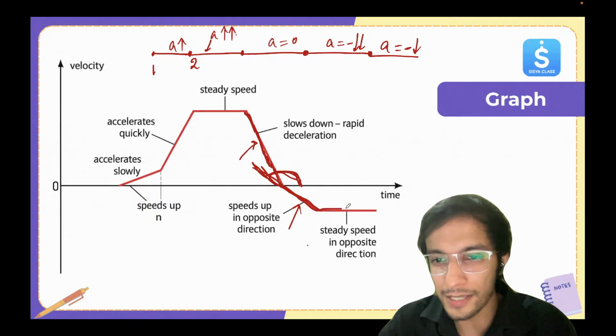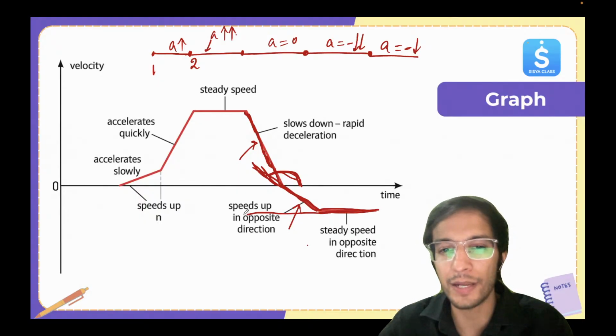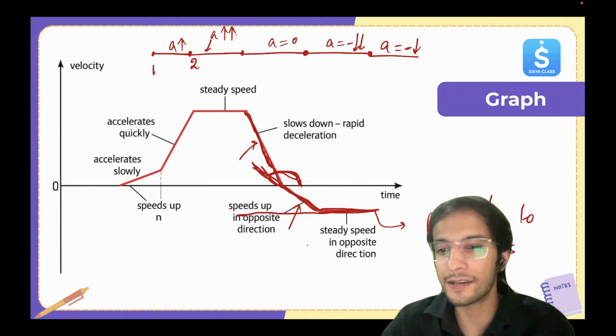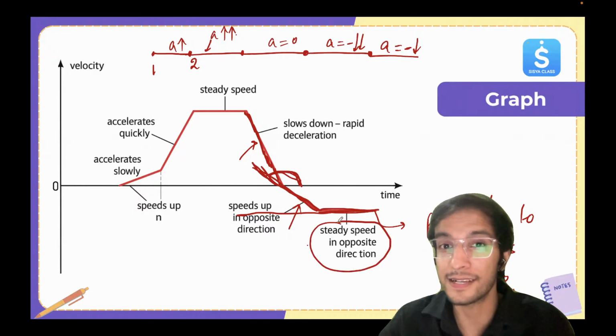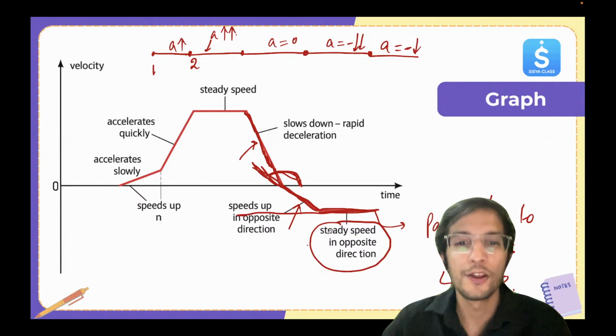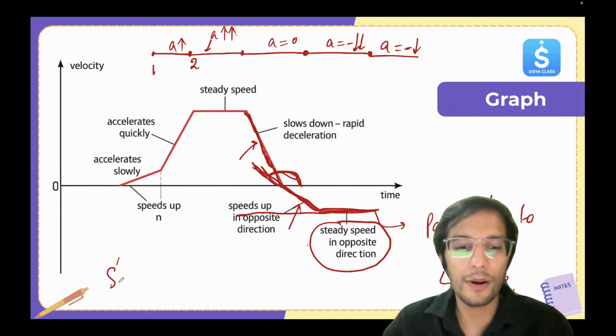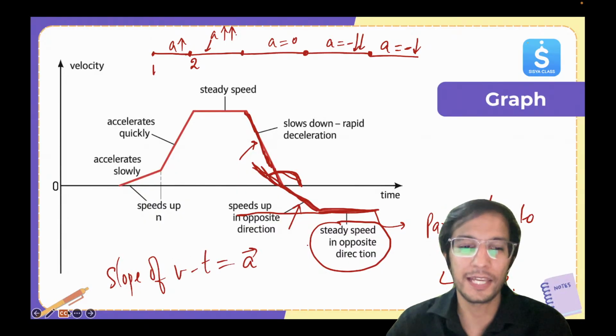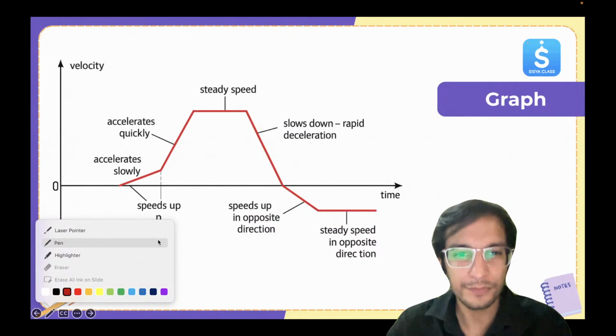And then when it comes to the last part, here it's becoming parallel to the x-axis. And when it's becoming parallel, the acceleration is 0. And that's why speed is constant, but it's in the negative direction. Okay, so this is one thing. Slope of the VT graph gives us what? Acceleration. But one thing more you need to understand here.